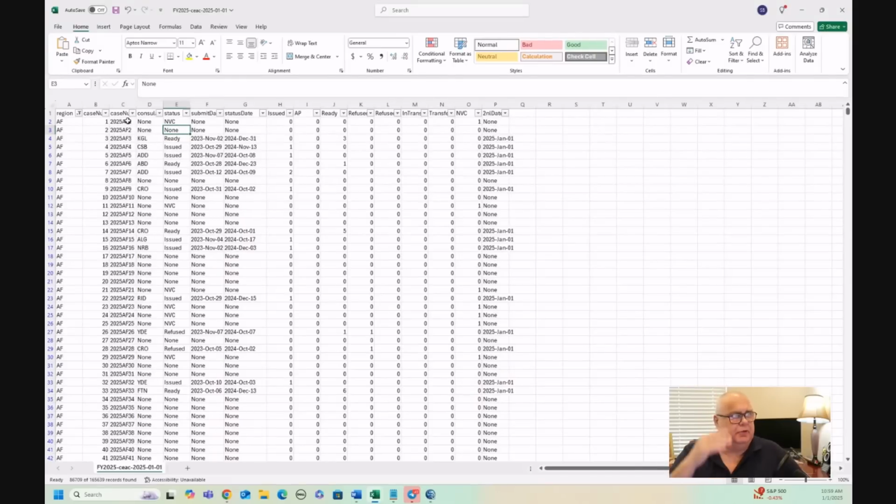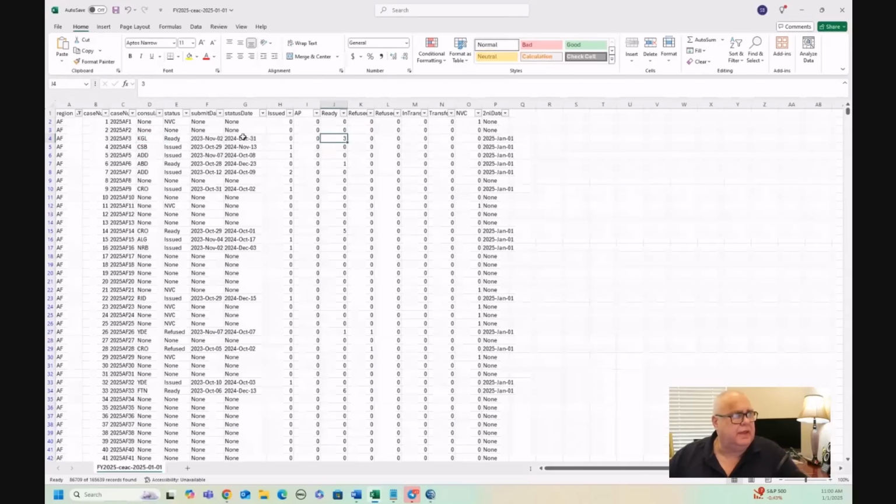There is an exact link up between the data that we're seeing here and the data that we could manually get from the CEAC system by typing in those numbers one by one. Xarthisius has done all the hard work for us, and he stayed up all night doing it, by the way. He stayed up literally all night doing this, so I appreciate his efforts very, very much. Okay, so for an MVC case, we don't have any numbers of derivatives, but for the other cases, we have the derivatives. We know that there are 3 people marked as ready for Kigali, and their status update was on December 31st. So they've probably been scheduled for, I would imagine, a February interview.